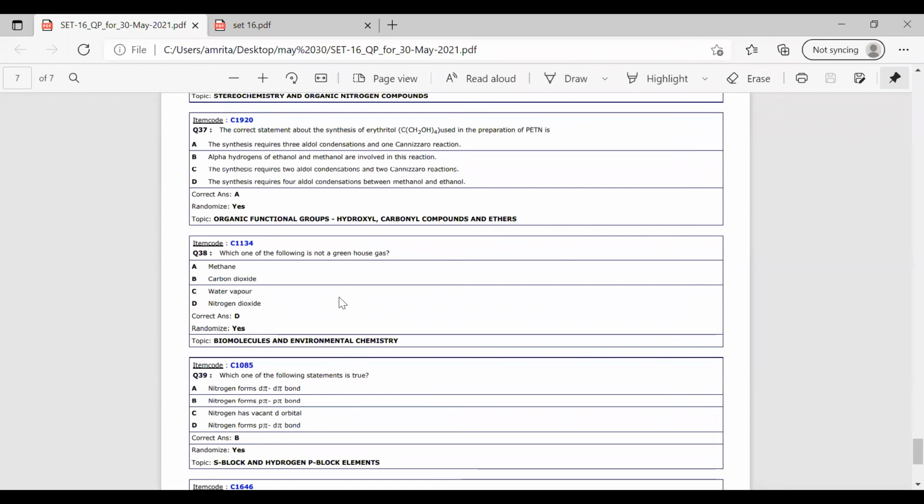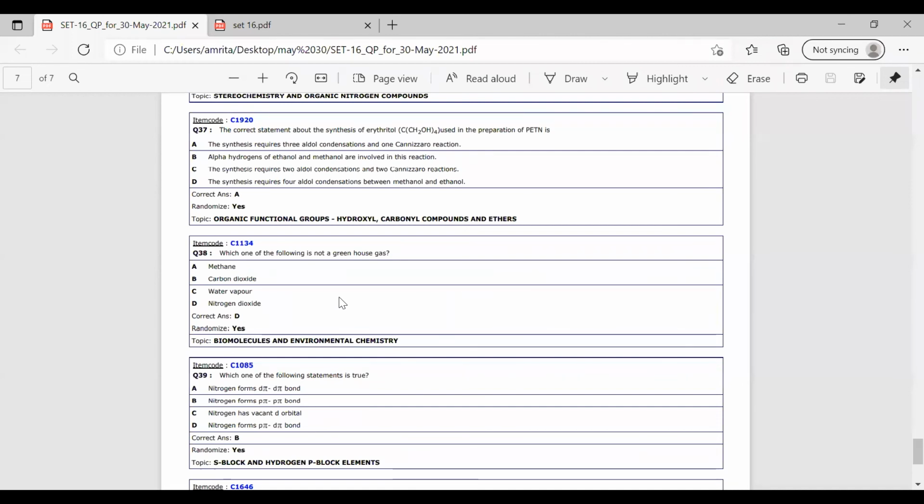So the options are methane, carbon dioxide, water vapor, nitrogen dioxide. Methane, carbon dioxide, water vapor, all these are greenhouse gases. So nitrogen dioxide is the option which is not a greenhouse gas. So very simple question. You have the concept with you, just need to refer to the options and answer it. So the correct answer for this question is option D, that is nitrogen dioxide. So question number 39 is, which one of the following statements is true?